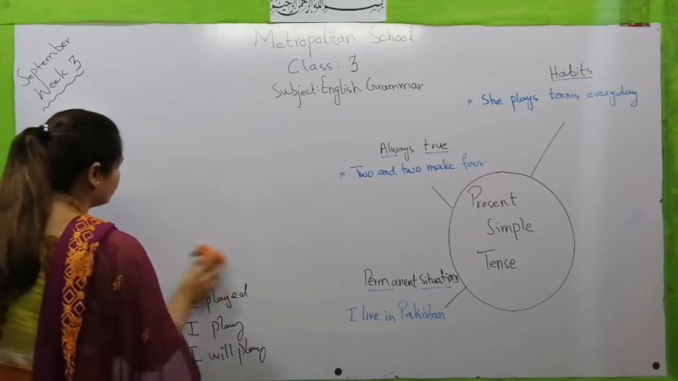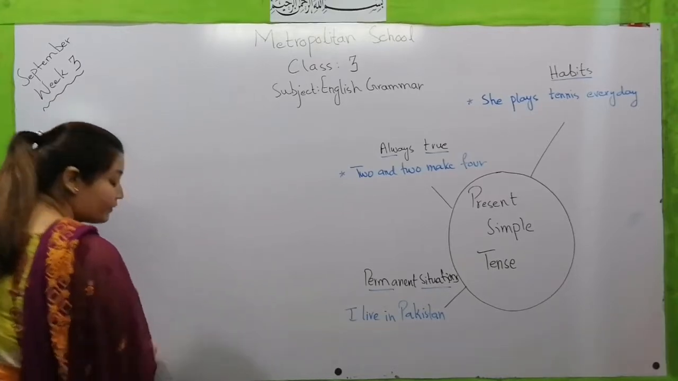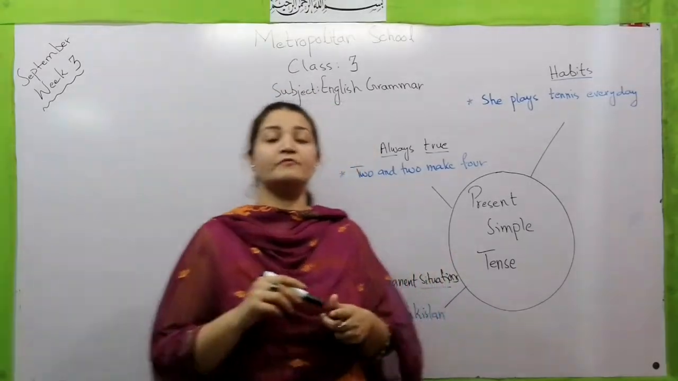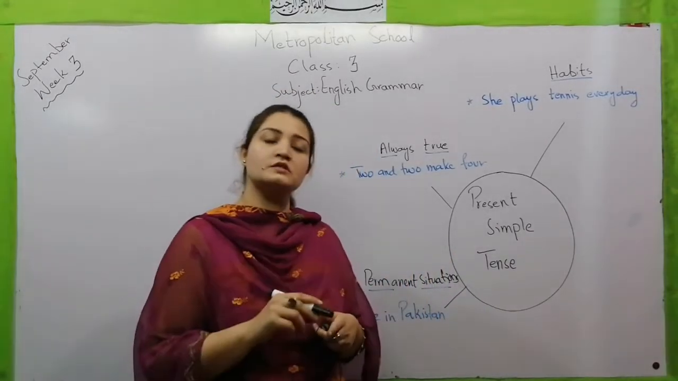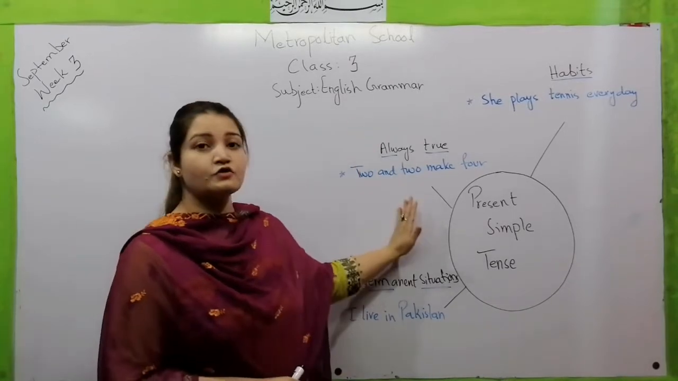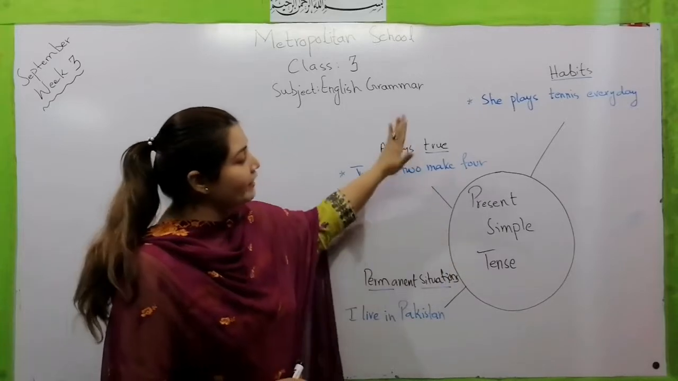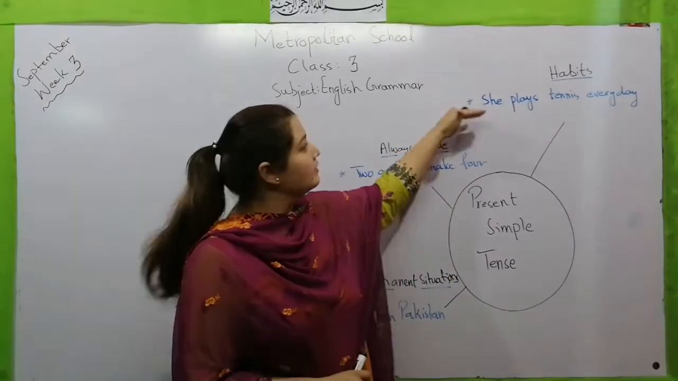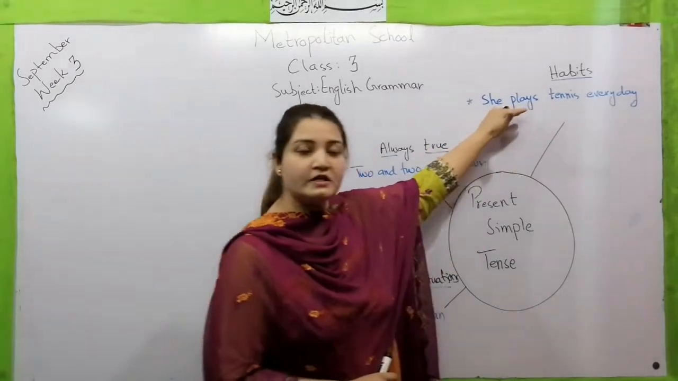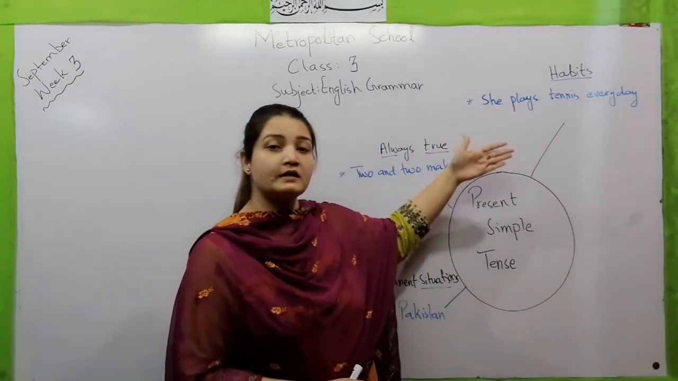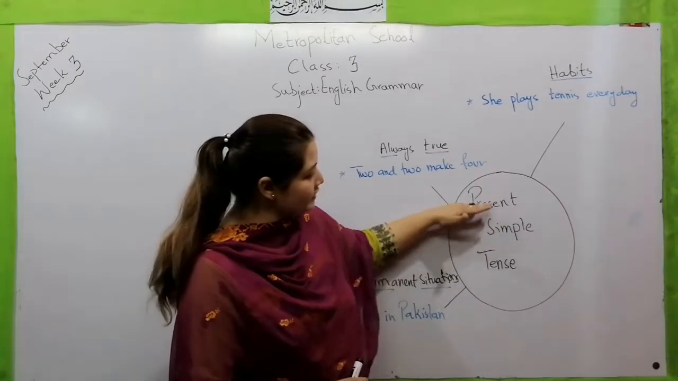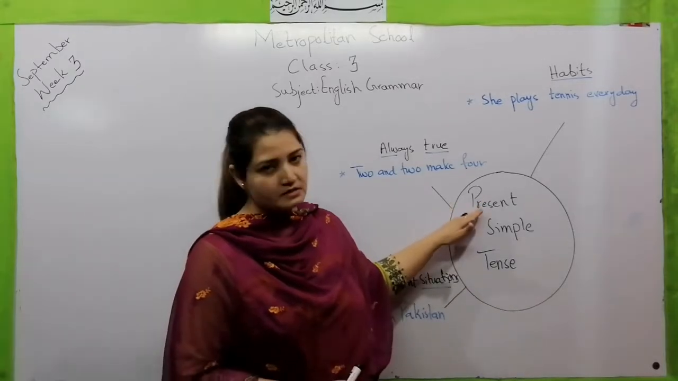When we talk about things that happen regularly, every day, every week, we use present simple tense in those sentences. I have made a chart here of the usage of the present simple tense. When we talk about habits, we can use present simple tense. For example, she plays tennis every day. Here we are telling something that happens every day, so in this situation we can use present simple tense.